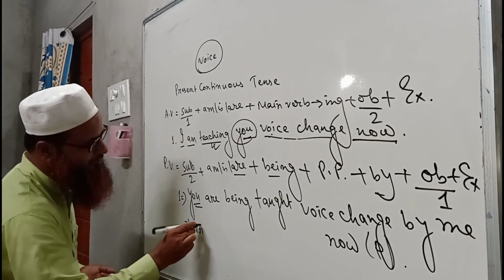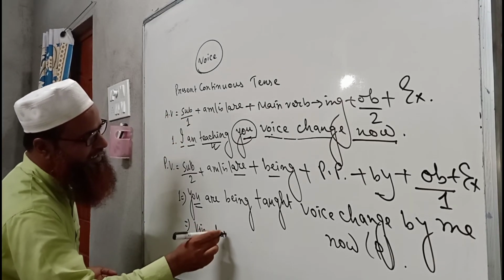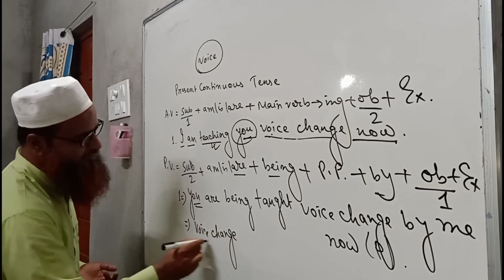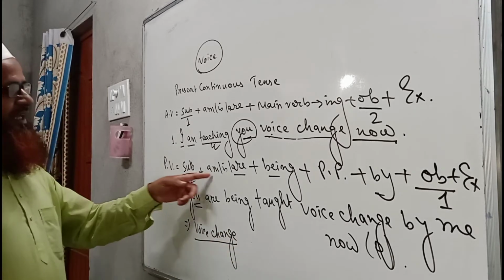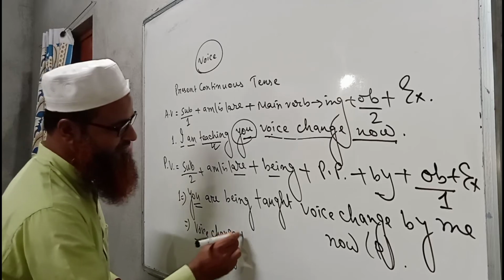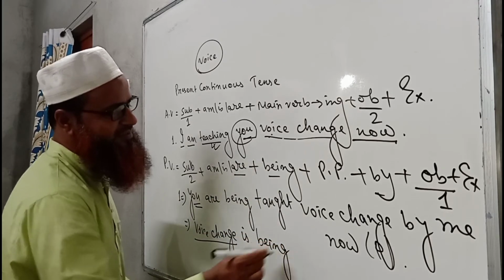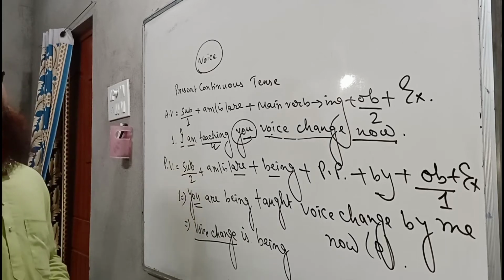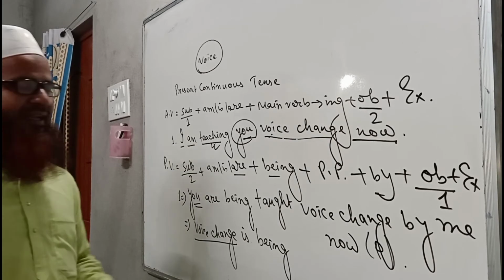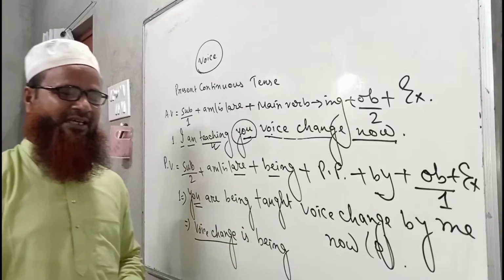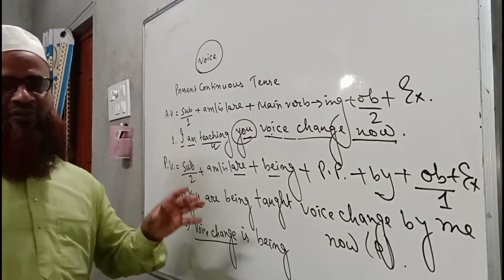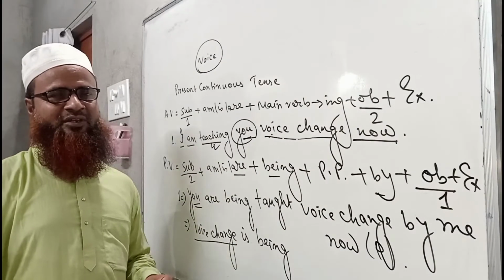So we can write voice sense, and voice sense is the singular subject. That is why it will take is with it, voice sense. Then being will come. It is very common when there is ing with the verb. Remember it: being is always common if the verb is with ing.